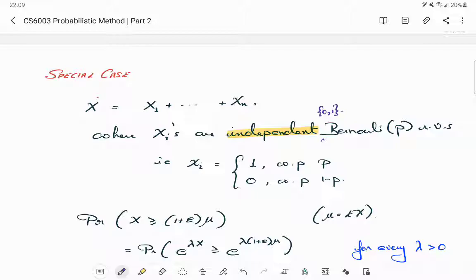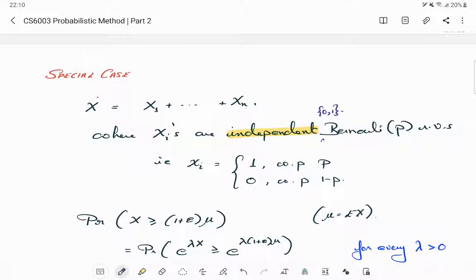But we are going to assume that they are 0, 1 Bernoulli P. That means each xi takes a value 1 with probability p and 0 with probability 1 minus p. This is the most common scenario that we encounter in combinatorics, because these xi's are going to be indicator random variables of some very atomic events, and hence it's most of the time either 0 or 1, with p being the probability that this indicator event is happening.